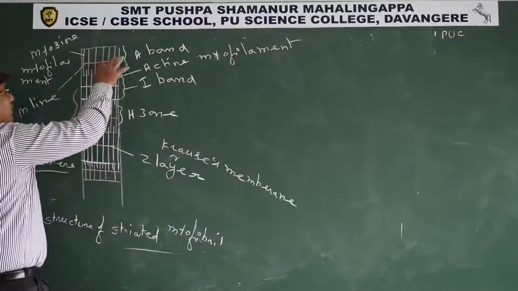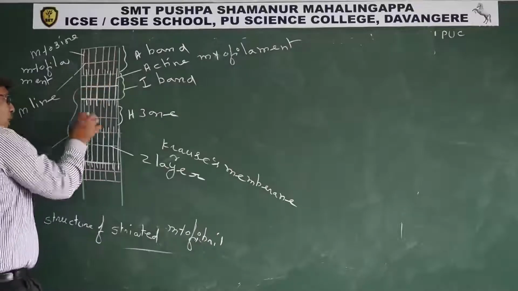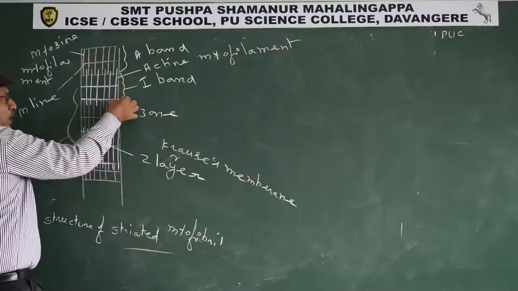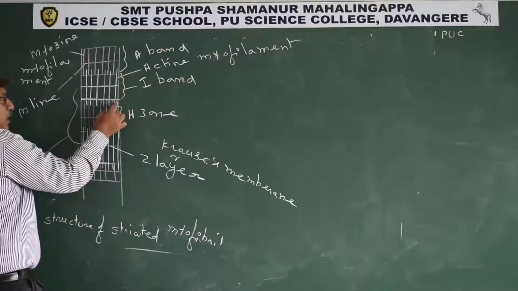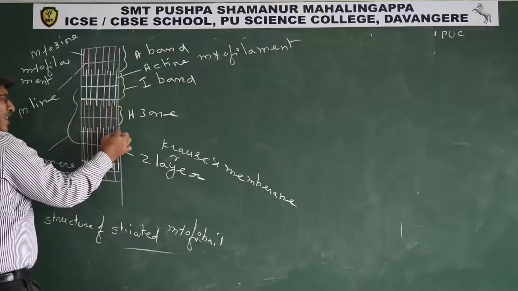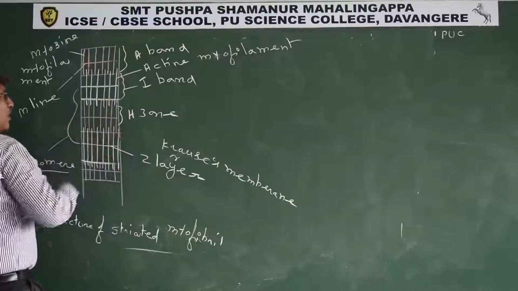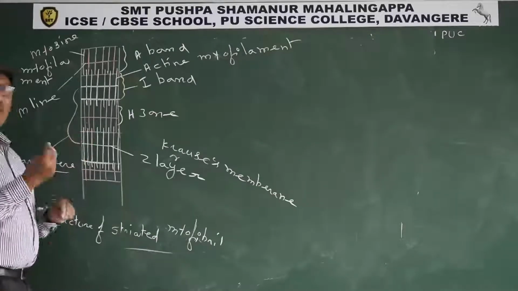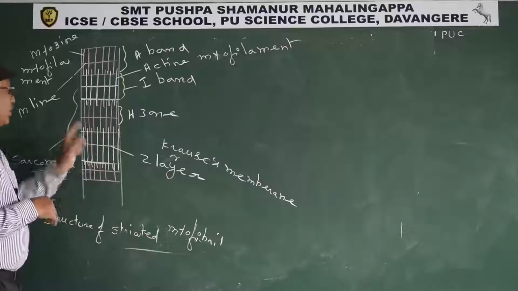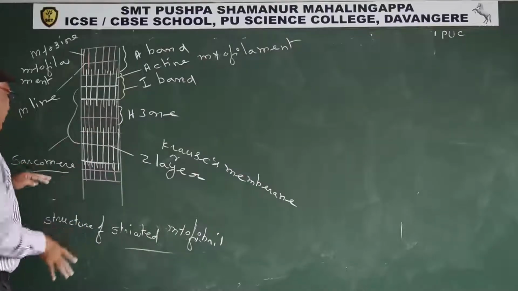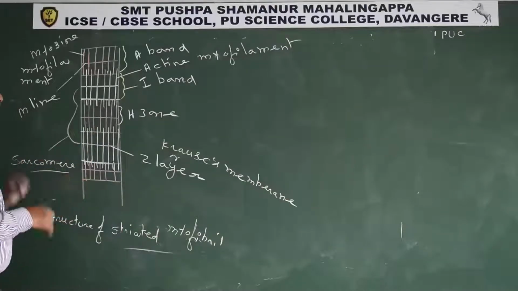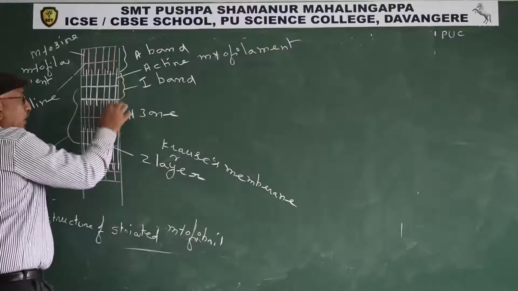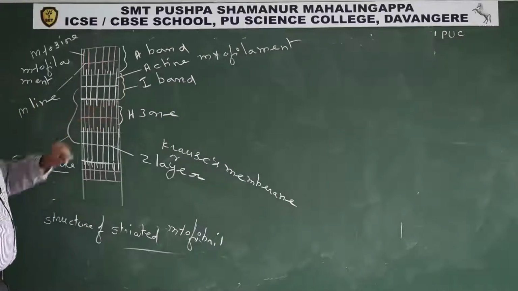Observe, it is the A band. The peripheral part of the A band contains both actin and myosin filaments. Peripheral means sides. Another peripheral part also contains actin and myosin. So the statement that in the A band only myosin filaments are present is wrong, and that only actin filaments are present is also wrong. This is the sarcomere in the relaxed, resting state.